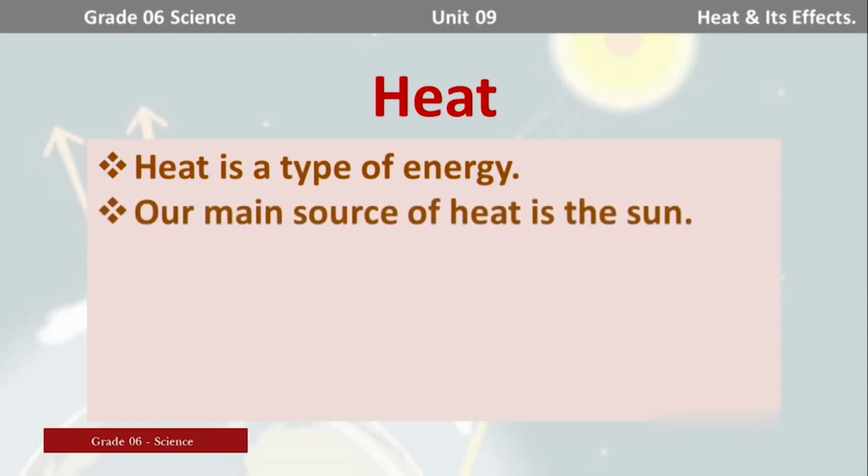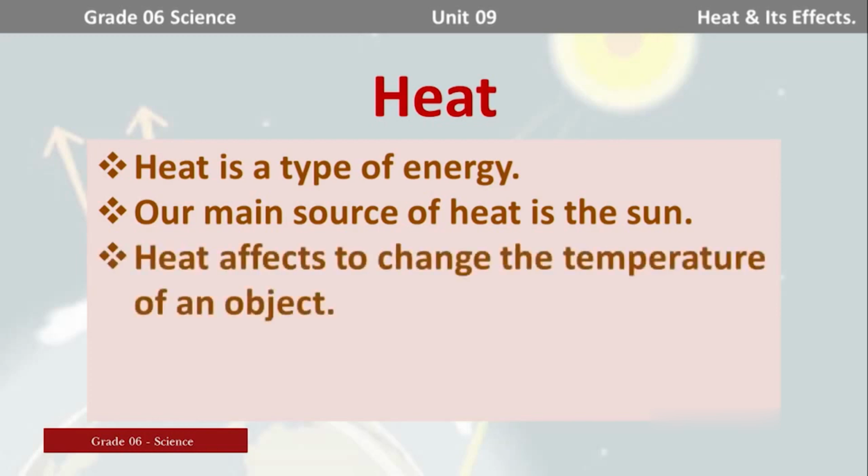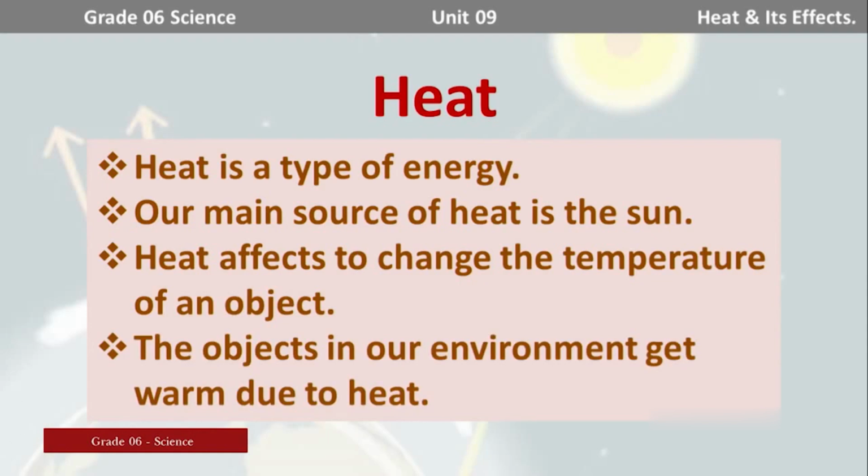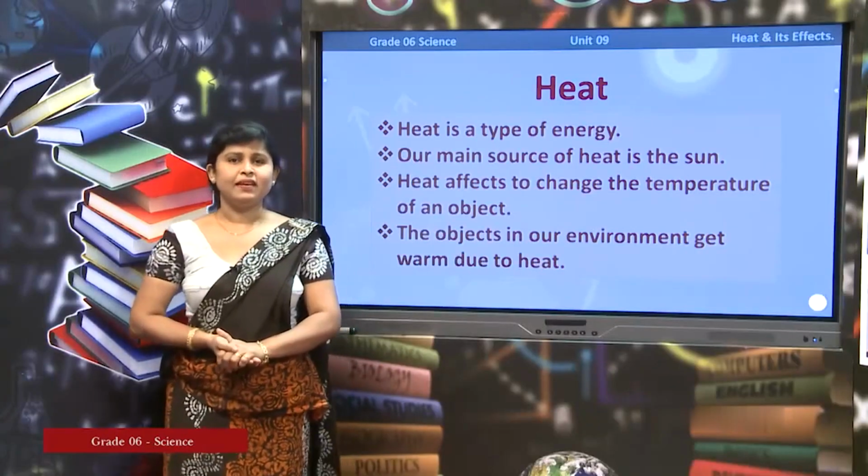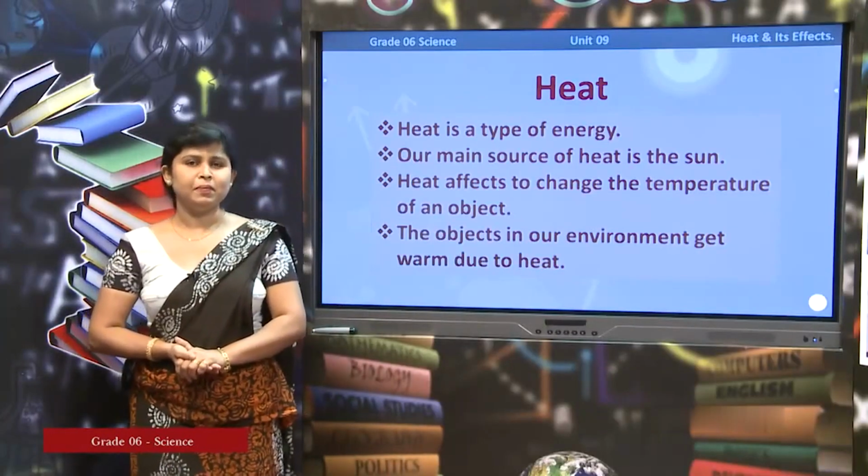Our main source of heat is the sun. You already know these things. Heat affects to change the temperature of an object. That's a new word, the temperature. Heat affects to change the temperature of an object. The objects in our environment get warm due to heat. Right. Now we know that heat affects to change the temperature.